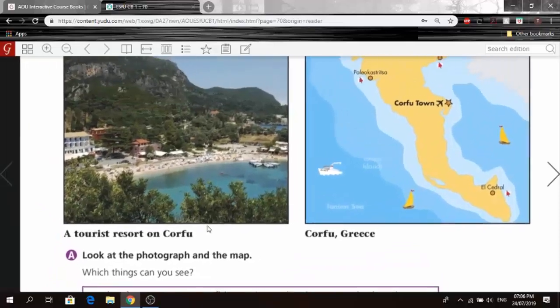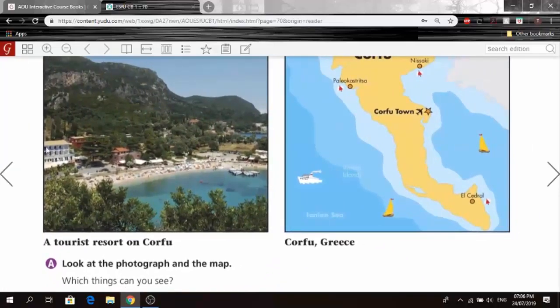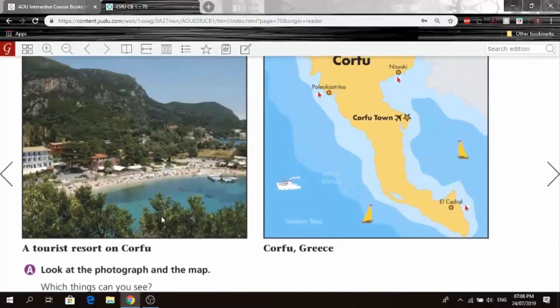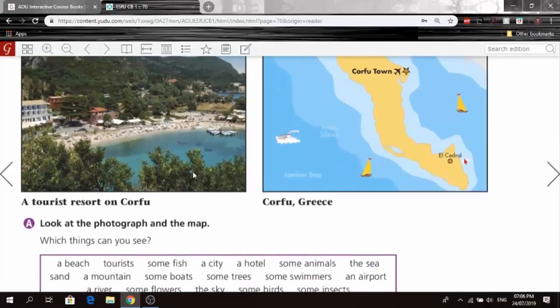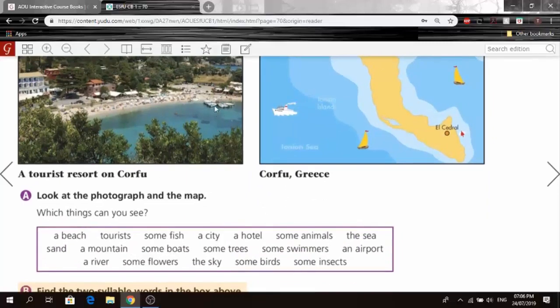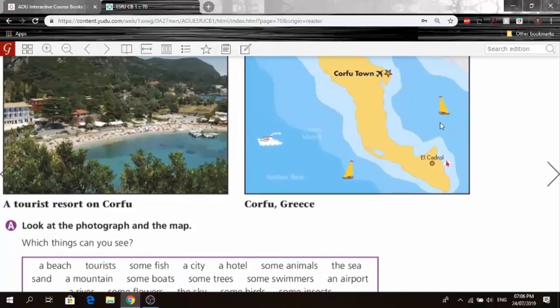A hotel. I think this might be a hotel. So yeah, we'll say this is a hotel. Some animals. I don't see animals, so nope. The sea. Here you go. The sea's right here. Sand. Of course, sand. A mountain. Let's actually check. Are there mountains? Is this considered like a mountain? Maybe? Yeah, I think it is. So, a mountain. Some boats. Do we have some boats? Yeah, right here. So, we have some boats. And in this picture as well, we have kind of a boat. Oh, here it is, actually. This is like a ship, but these two are boats.